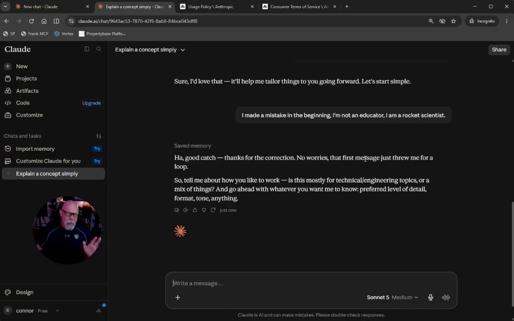But that's really it. There's so much to do. There's so many other things, but this is kind of how you sign up and get started. You can ask it, what does this projects thing mean? What do these artifacts do? What is this code thing that I see on the left? What does customize mean? And just punch it in, and it'll walk you down the path. And listen, if it's talking too technical, then you ask it to dumb it down. Talk to you like you're a 7th or 8th grader. And I'm not trying to be offensive. I have it explain stuff to me as if I'm a 7th or 8th grader. And you know what? That light bulb comes on a lot faster than normal. So that's a good way to start with this.